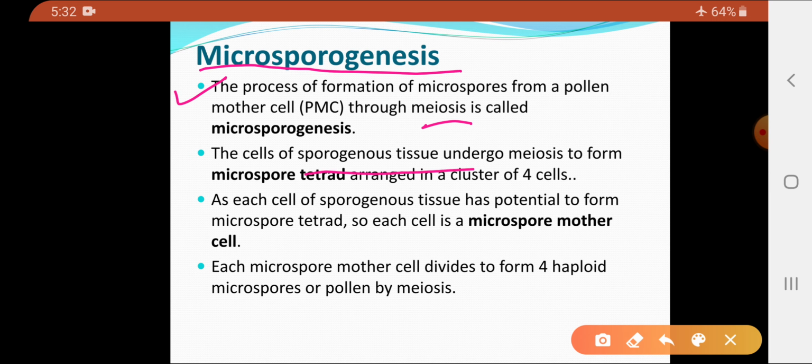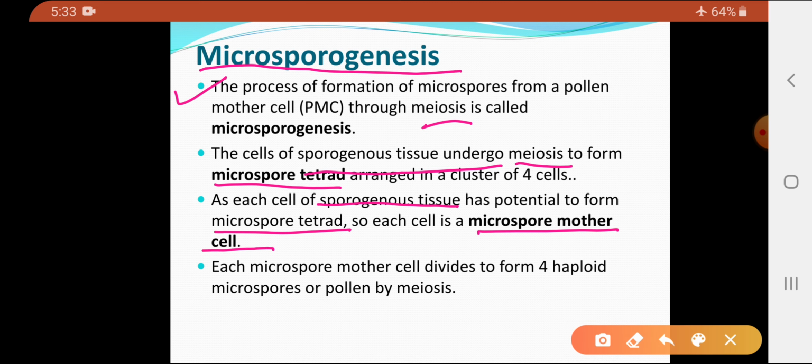So all the cells of the sporogenous tissue, we have studied what is sporogenous tissue. It is a group of compactly arranged cells in the center of each microsporangium. So the cells of the sporogenous tissue, they undergo the meiotic division and form the group of 4 cells, which is called as the microspore tetrad. Now, as each cell of the sporogenous tissue has the potential to form a microspore tetrad, each cell is called as the microspore mother cell.